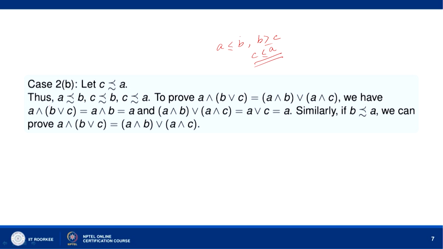A precedes B, C precedes B, and C precedes A.